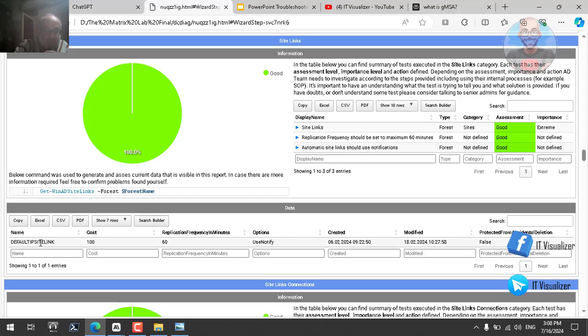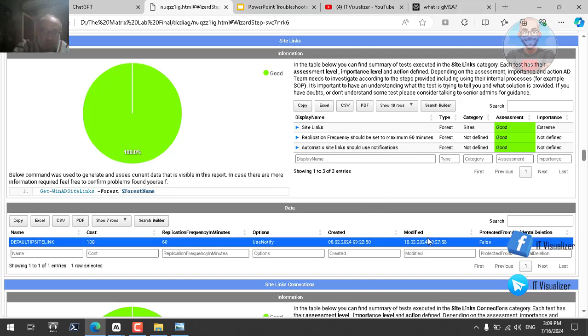We will see here is my default site. This is the cost of the site link. This is the replication interval in minutes. We use notify to make sure every change is notified immediately. Okay, and this is when this site link was created, when it was modified, and protect from accidental deletion is false.